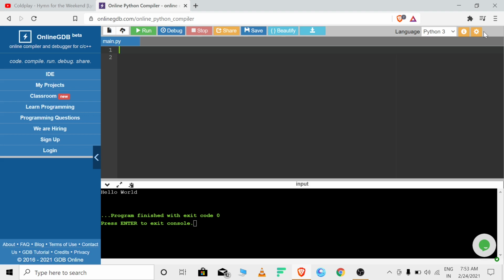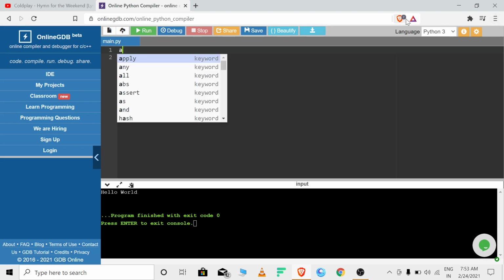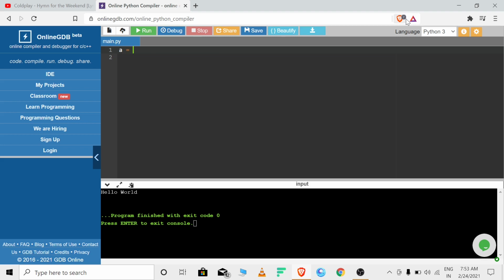Anything which Python stores as information, that we give when we take input, is stored as a string. Any variable. Let's assign a variable a equals to something, let's say raw. So a is the variable in which raw is stored.